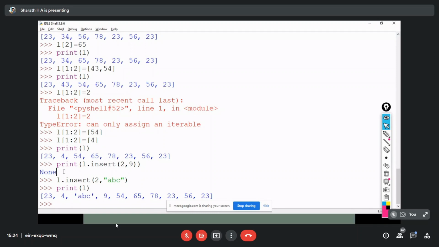Here also it has inserted 9, but it won't print that L value. So here you can see that I have inserted 9 at the index 2. That's why 9 also appears in this list, followed by 54, 65, 78, 23 and 56. Is that right? So at the index 2, I had inserted 9 as well as ABC. You can see that in the output.